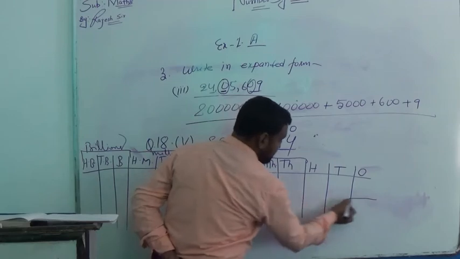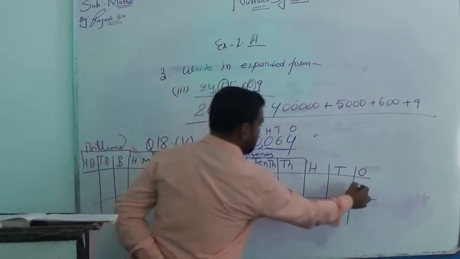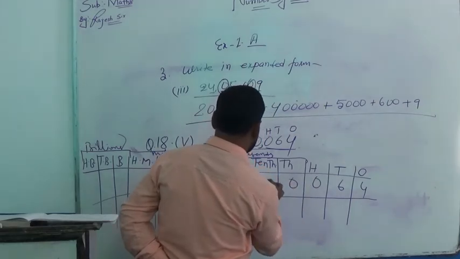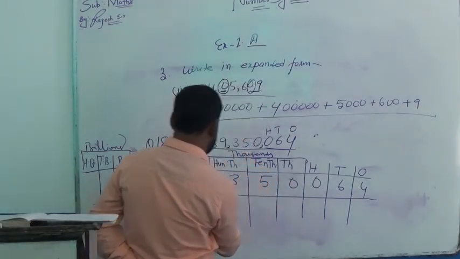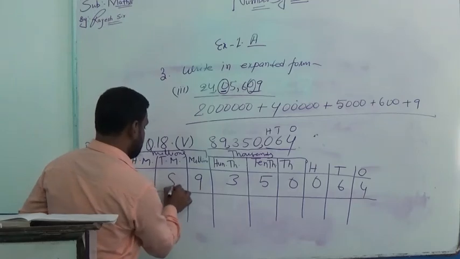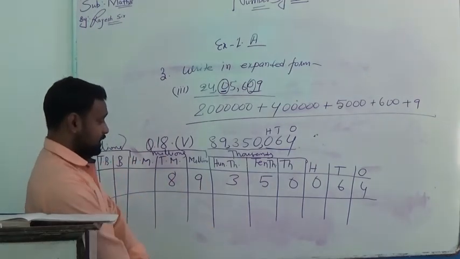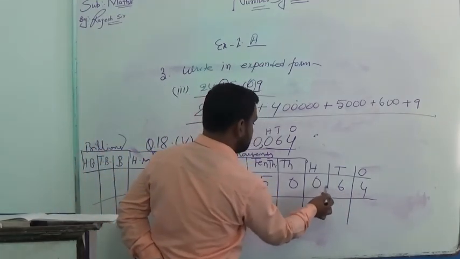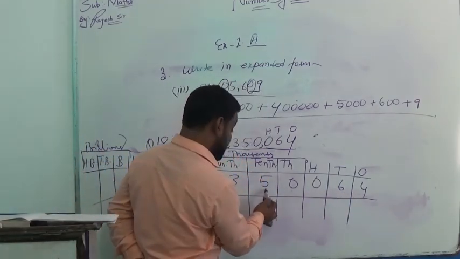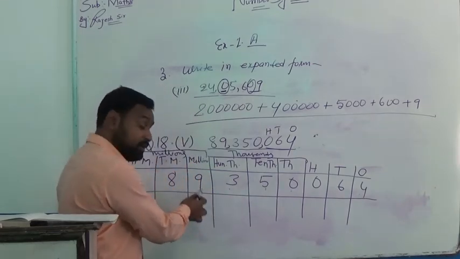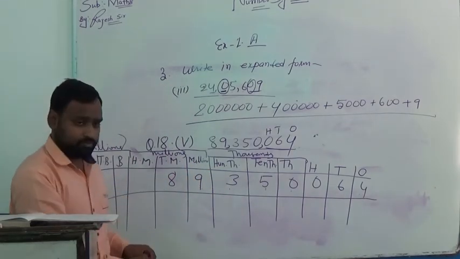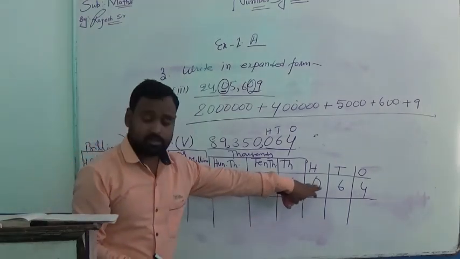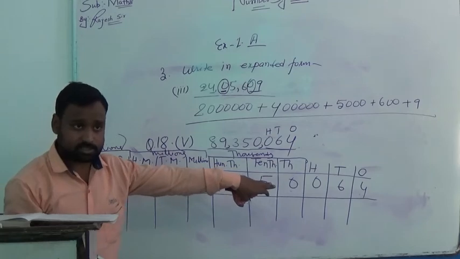We have to just arrange these numbers in this chart: 4, 6, 0, 0, 5, 3, 9, 8. Very easily, we arrange these digits in the place value chart in the international system.